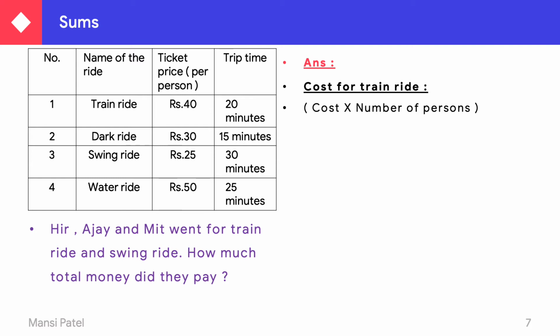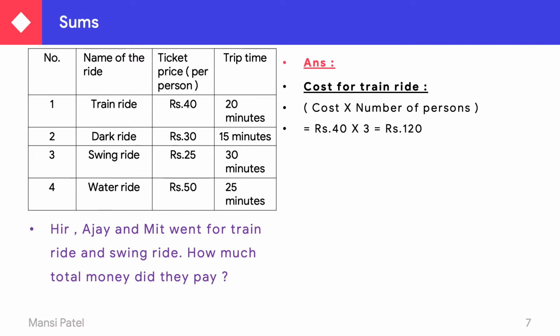And how many persons are going? Three persons. So we multiply the ticket price, rupees 40, by 3. 40 multiplied by 3 is equal to 120. So the cost for the train ride is rupees 120.